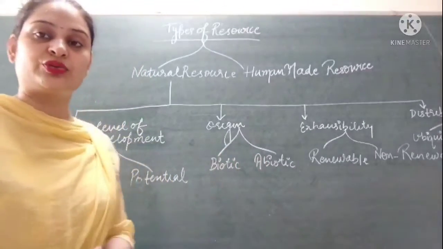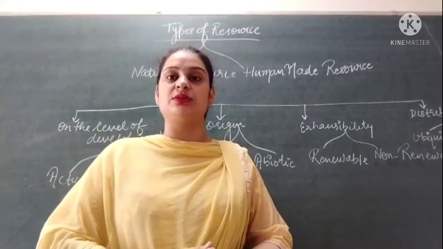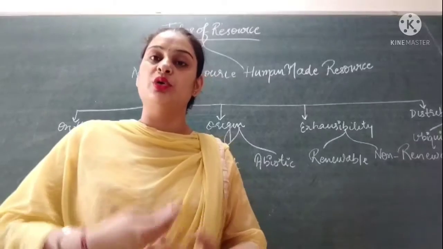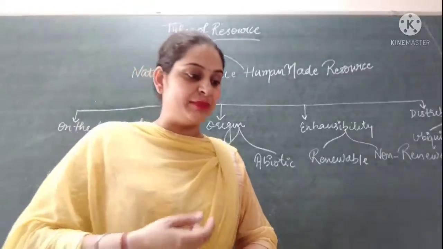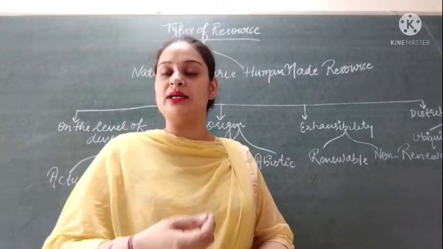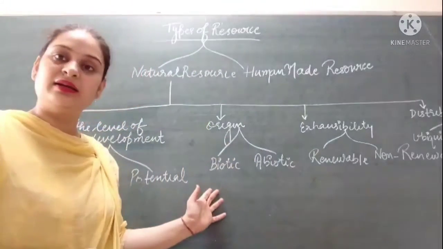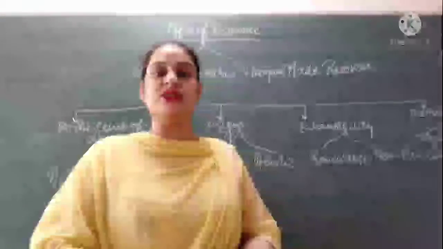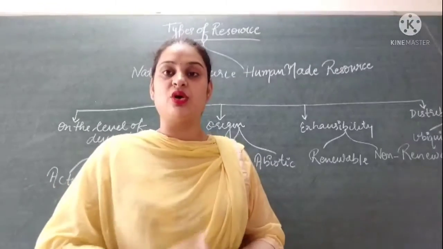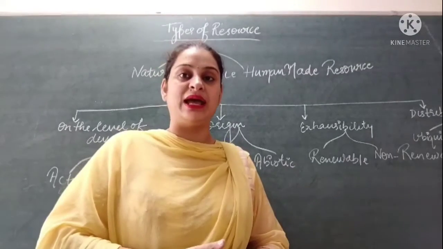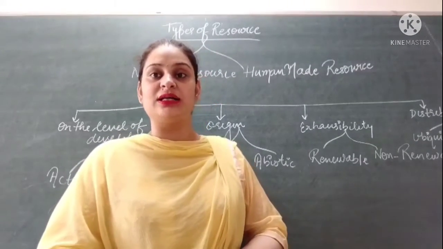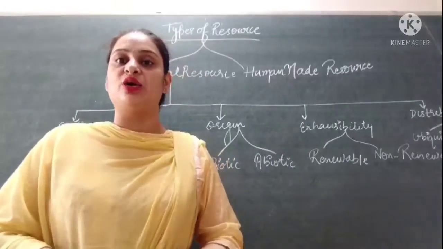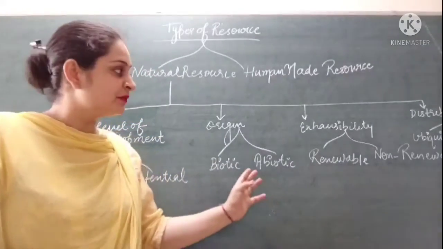So what are biotic resources? Biotic resources are those resources which collectively consist of living organisms, or those resources which have life. For example, animals, human beings, plants, all these come under biotic resources. Abiotic resources are the resources which consist of non-living things or which do not have life. For example, the chair, table, land, water, air, all these come under the category of abiotic resources.